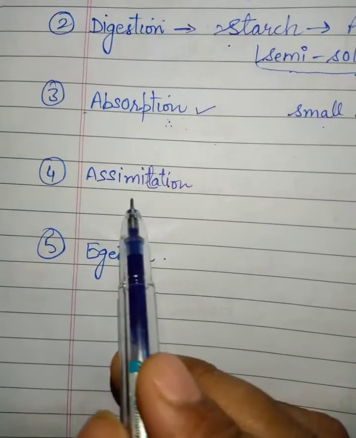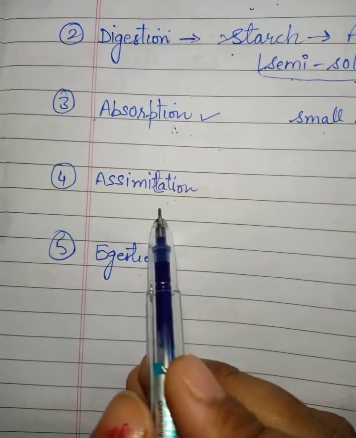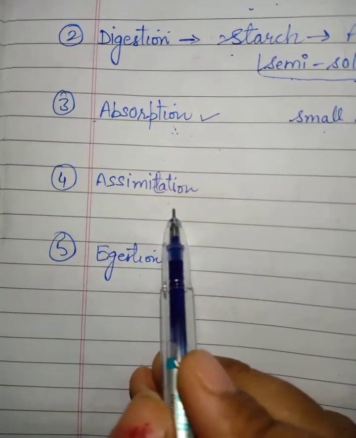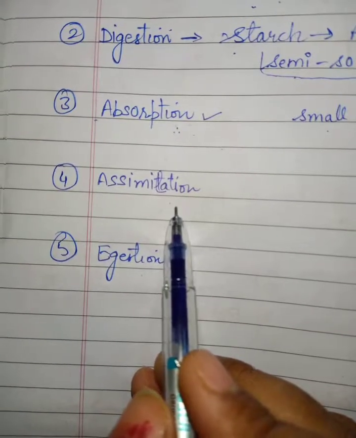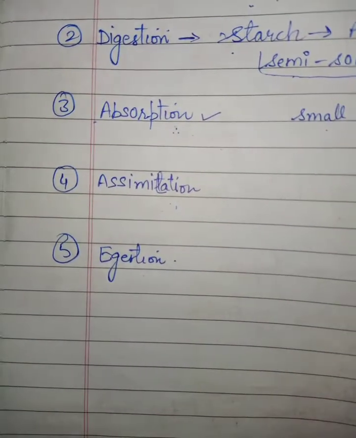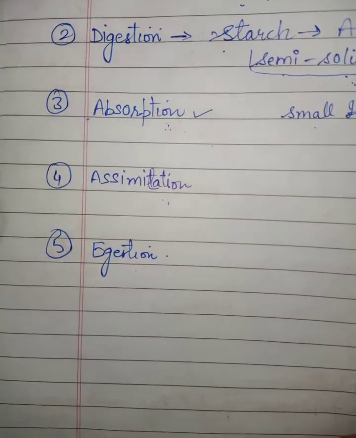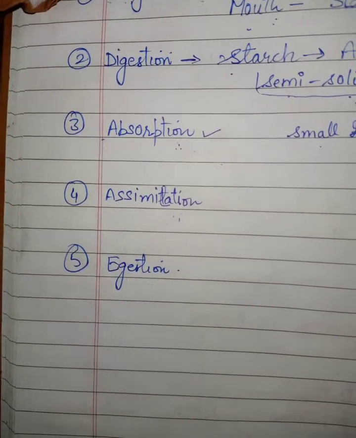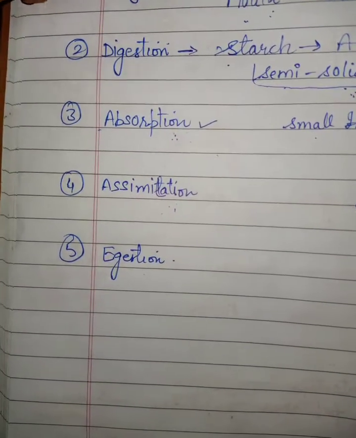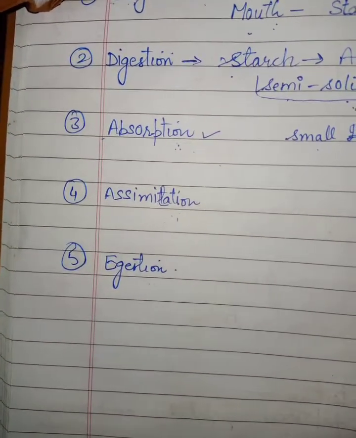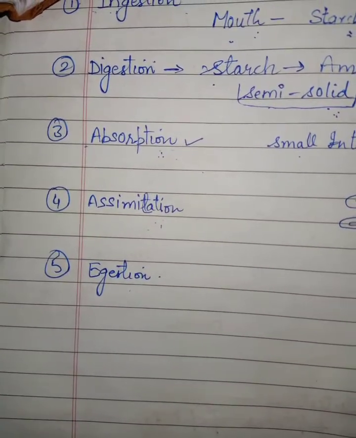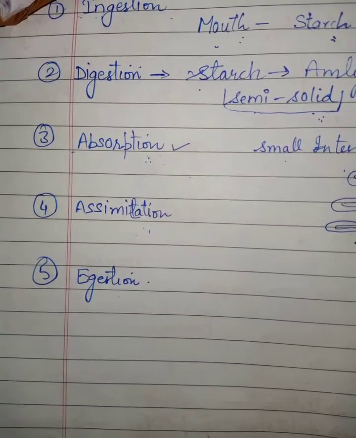Now the next process is assimilation. Assimilation is the blood carrying the digested food. As I have told you, the blood is carrying the digested and dissolved food to all the parts of the body. Now that assimilated food is used by the body cells for obtaining energy.